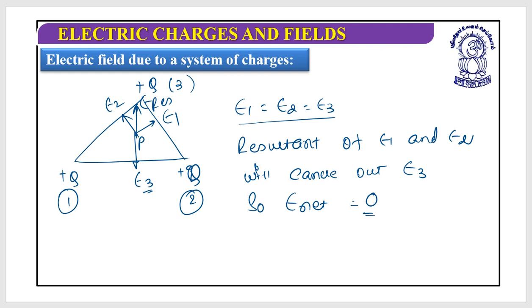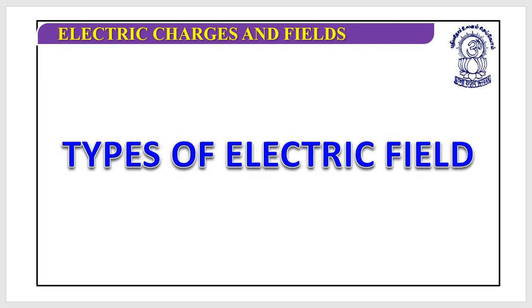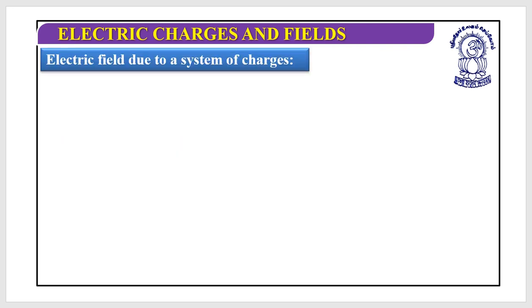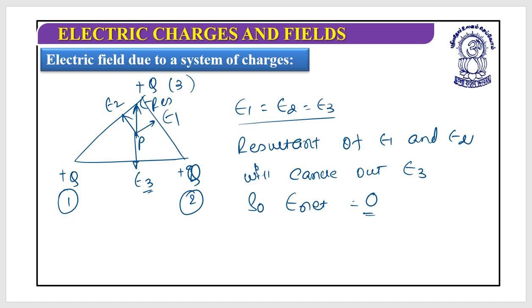So let's move to the next concept that we have already done in one session. It's the electric field due to a system of charges.